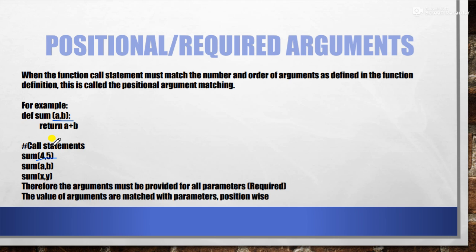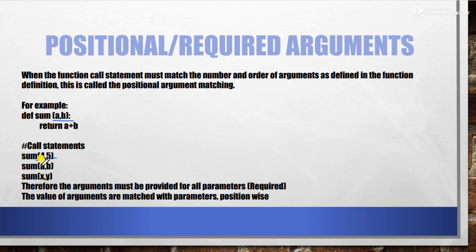Okay, so what you have to understand is that these are called positional and required arguments, because the number of arguments is fixed. Whatever we pass here must match with here. And the second important thing is the number of arguments has to be the same as the number of parameters. Therefore we say that these are required arguments. It means it is compulsory that you give them. If you do not give them, you will get an error message.